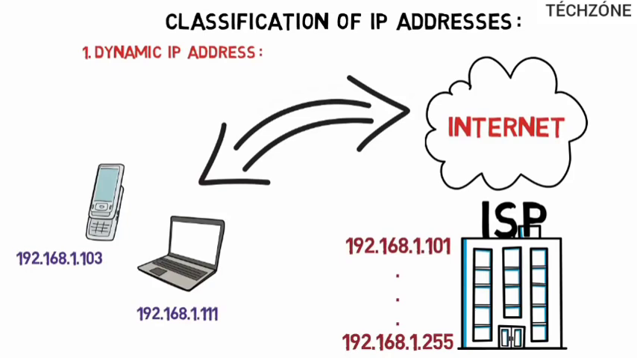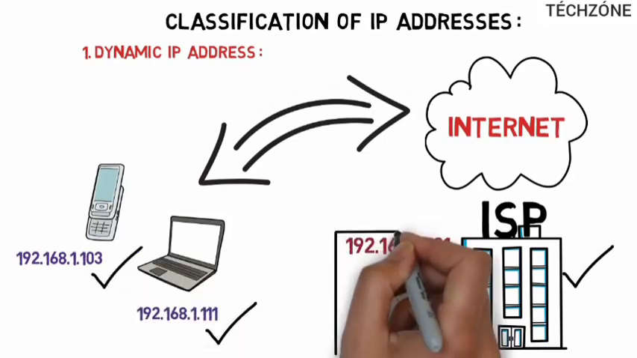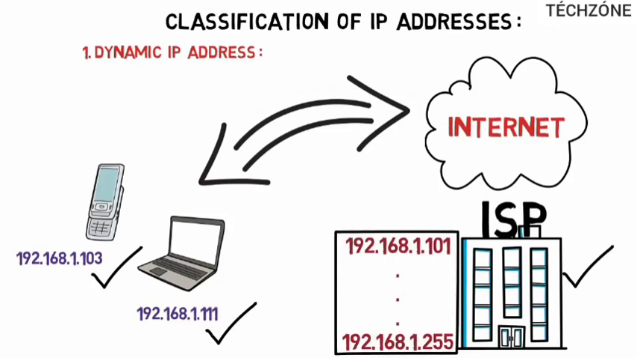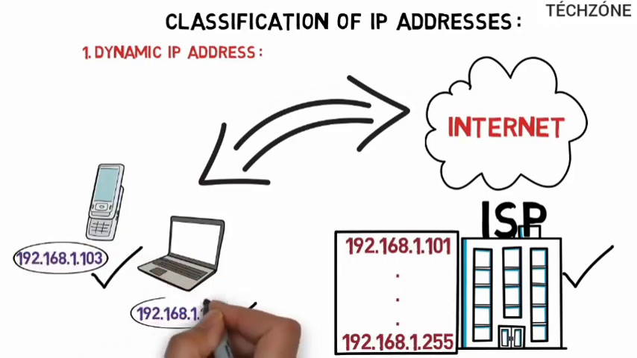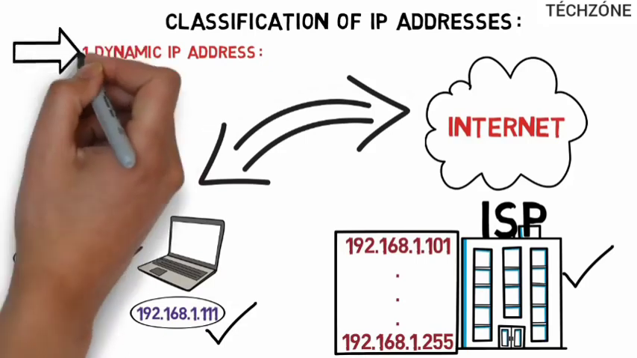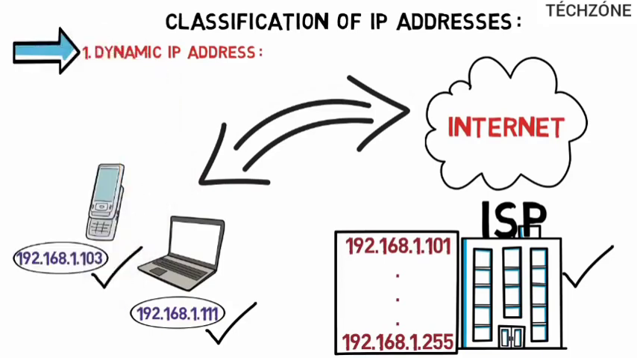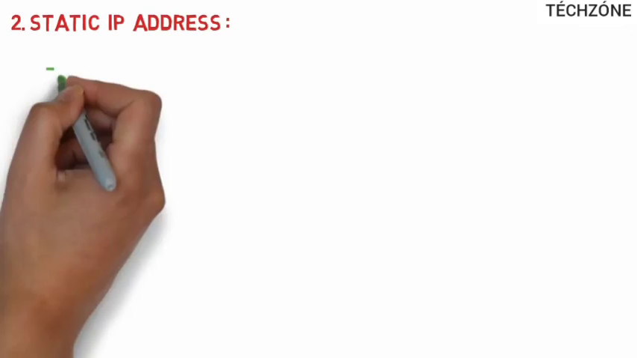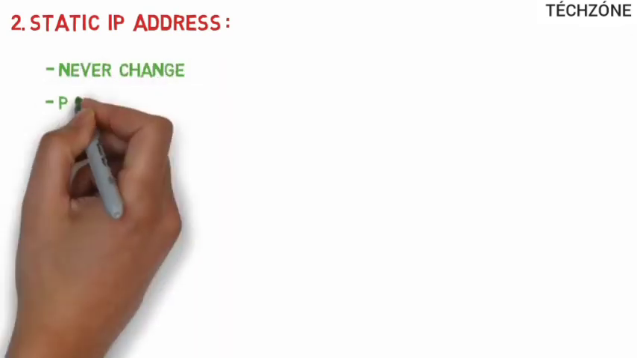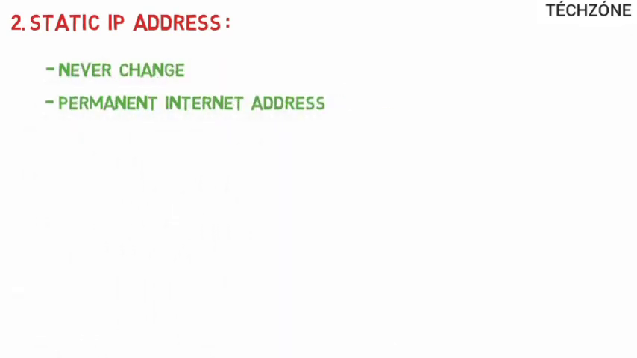Next time you connect your device to the internet, your internet service provider provides you some different IP address, but from the same available range. Since the IP address keeps on changing every time you connect your device to the internet, such IP addresses are called dynamic IP addresses. Now, static IP addresses. Static IP addresses never change. They serve as a permanent internet address.